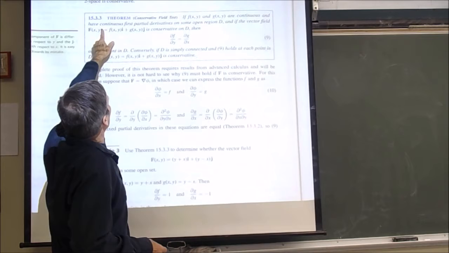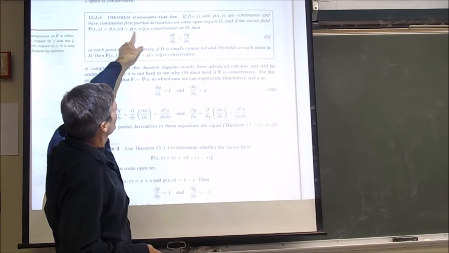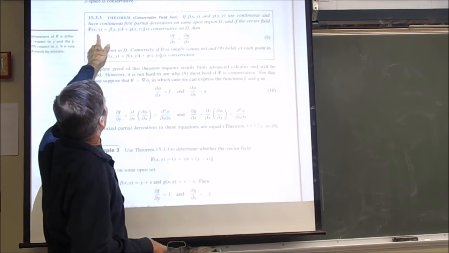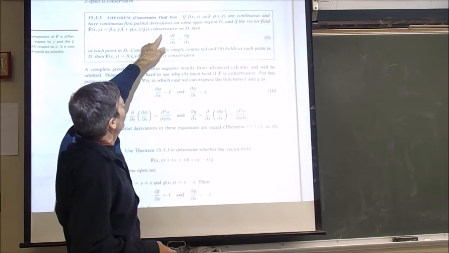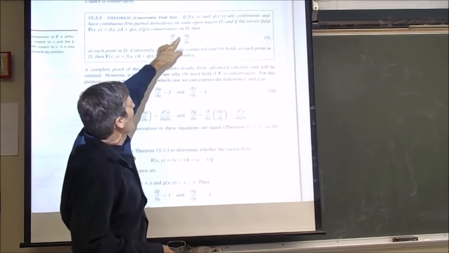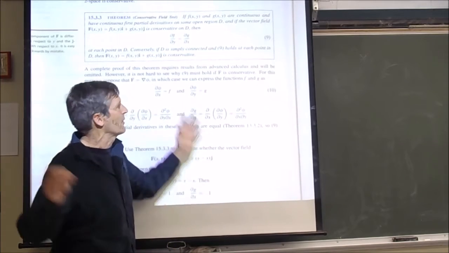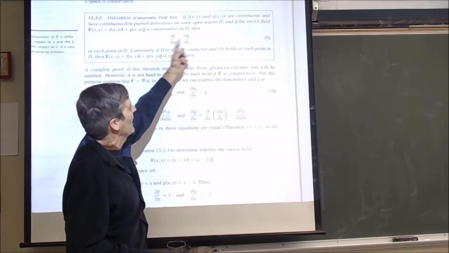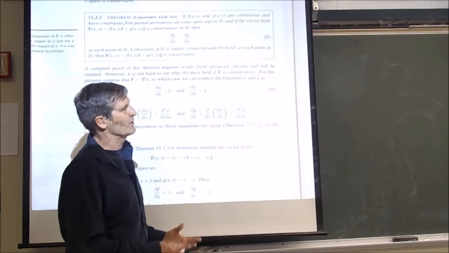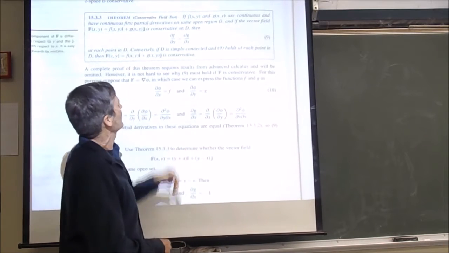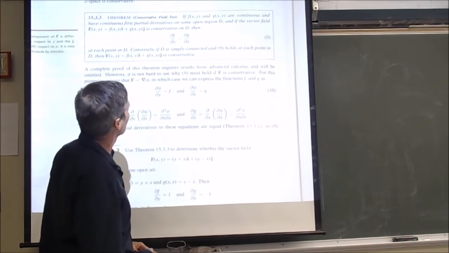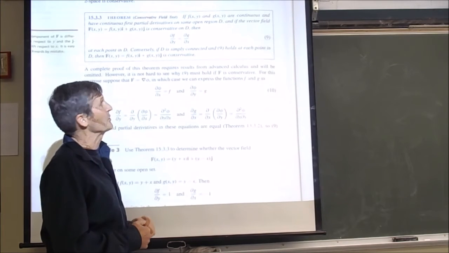If they have continuous first partial derivatives on some open region D, and if the vector field is conservative, then it will be the case that df/dy equals dg/dx. You can look at a lot of functions and tell immediately they're not conservative because they don't have this property. So you can look at it and say, I don't need to try and find phi, it's not conservative by this theorem. Suppose you want to show that it is conservative.